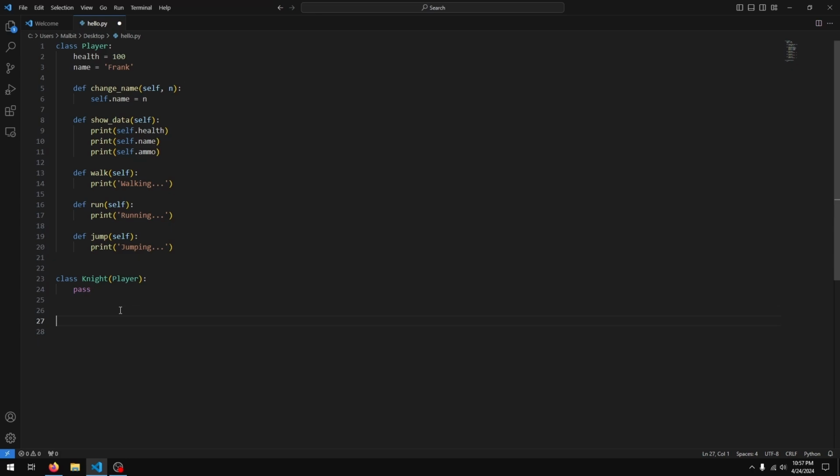And then I'm going to create an object of the Knight class. So let's say k equals Knight. So that's an object of the Knight class. And now I'll just print k.health. And I'll also run the walk function from Knight. Notice that the Knight class doesn't really have anything defined for it, it's empty. So if I go ahead and run this now,